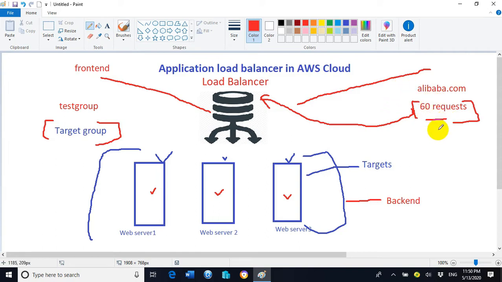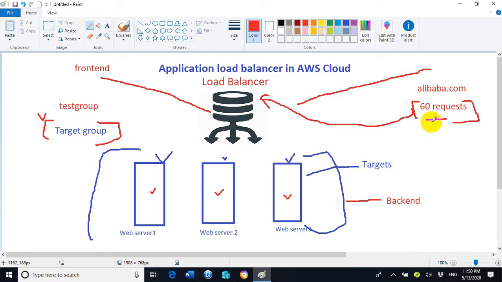These 60 user requests will first contact the load balancer, then the load balancer in the front end will take a decision to divide the 60 user requests equally among all the servers which are located inside the target group.